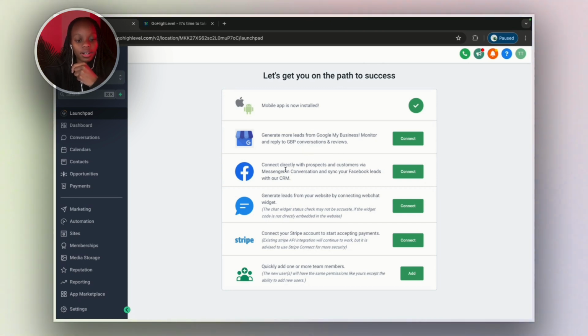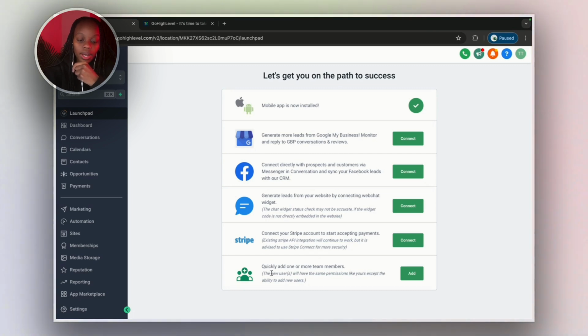And then we have integrations with Facebook and Instagram. This will also automatically connect to Instagram when you connect Facebook. And then we have a chat widget. Whenever someone texts you from there, all those leads will come inside the CRM, and I'll show you how cool this is. And then if you're collecting payments or you are selling product, you can also connect your Stripe account so that you can process your payments through GoHighLevel.